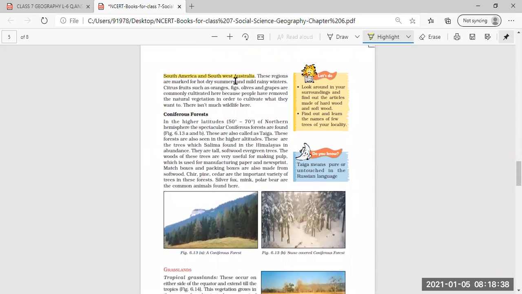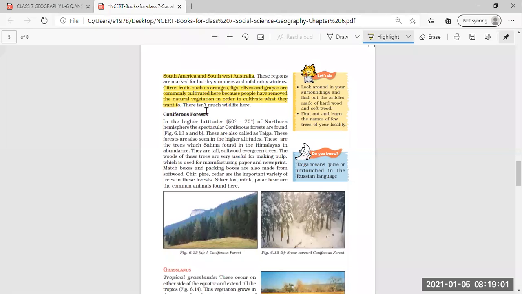These regions are marked by hot, dry summers and mild, rainy winters, meaning in winters a little bit of rainfall is there. Citrus fruits like oranges, figs, olives, and grapes are commonly cultivated here because people have removed the natural vegetation in order to cultivate what they want.